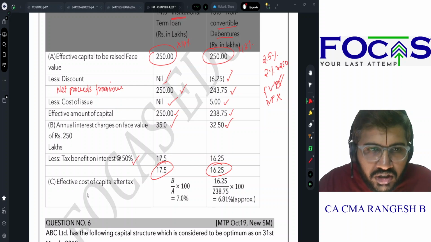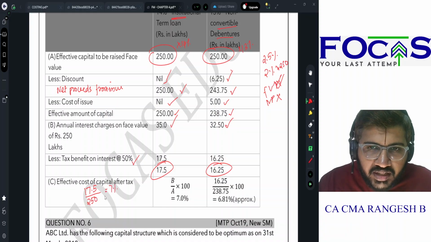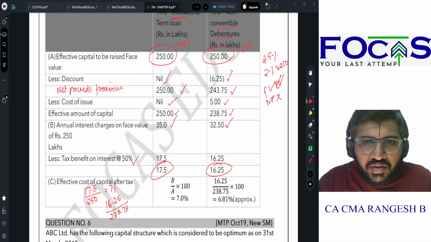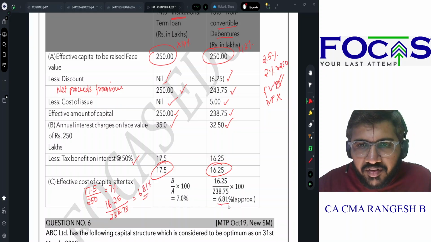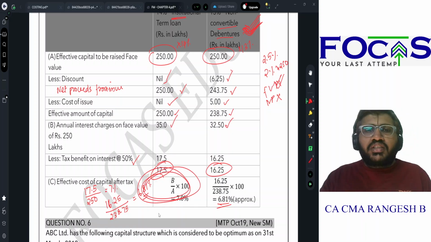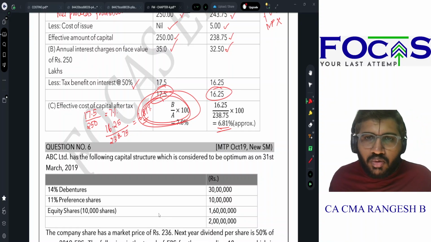Now my effective cost of capital is: 17.5 is my cost for 250 lakhs. So this is 7%. 16.25 is my cost for 238.75. Yes or no? So this will give me 6.81 percentage approximately. That is what they have calculated. So which is better? 13 percentage convertible debentures is better because it is giving me a lesser cost than your institutional loan by 0.19%. So I should go for convertible debentures only. That is the conclusion.